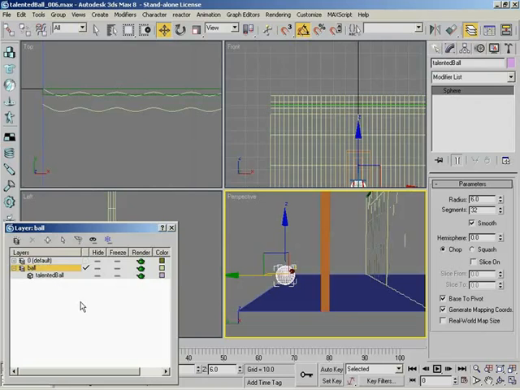Now I do notice that we've talked about many of the columns there. We have the hide, freeze, render, color, and then radiosity, which is hidden.